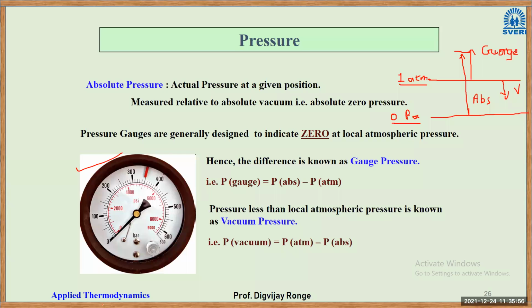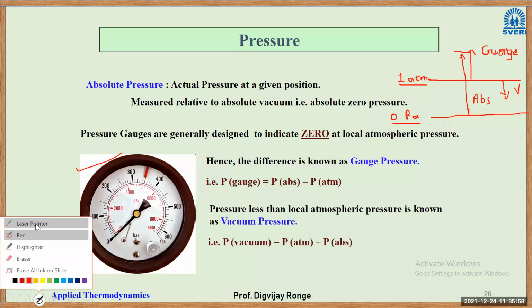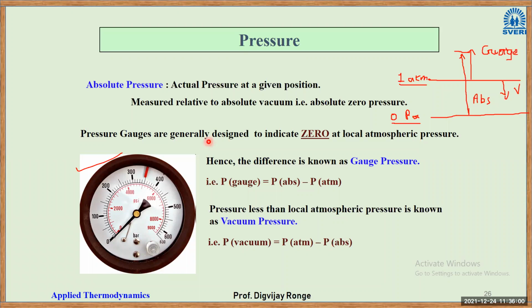Okay, so we'll see one by one what they're saying. Pressure gauges are generally designed to indicate zero at local atmospheric conditions. Hence, the difference is known as gauge pressure. So gauge pressure is absolute pressure minus atmospheric pressure. Here, how to calculate this gauge pressure? Absolute pressure is this much minus atmospheric pressure, so that will give you gauge pressure.